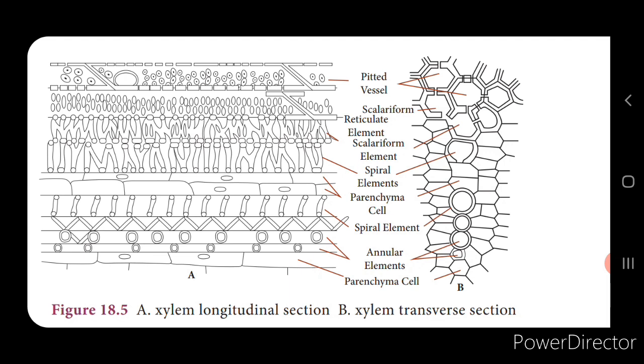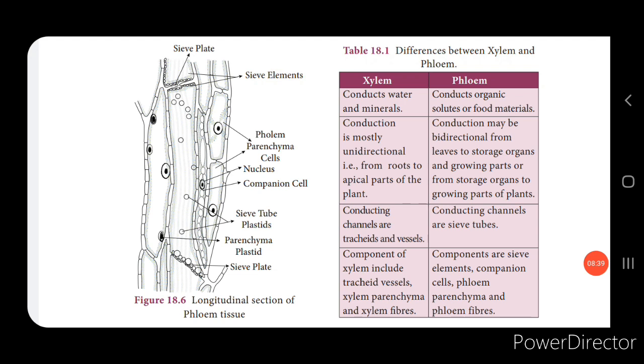Next is the xylem vessel, which is very important. It is a long cylindrical tube-like structure. These cells are dead because they do not contain protoplast, and their structure looks like a water pipe. The main function of the xylem vessel is to transport water, and it also provides mechanical support. Next is the xylem parenchyma. These are living cells, and the function of the xylem parenchyma is to store food and fatty substances.